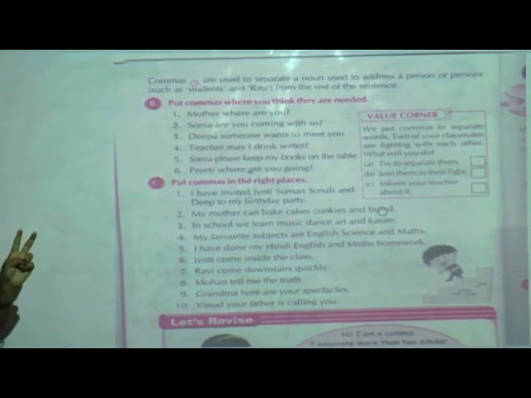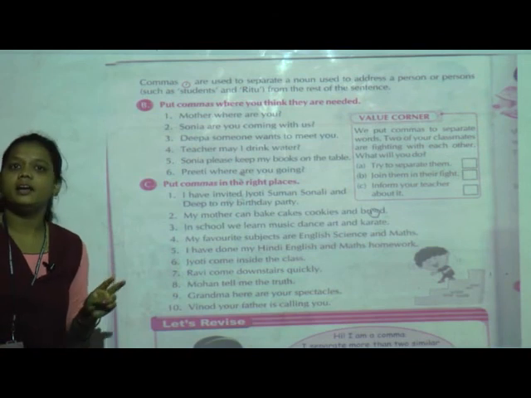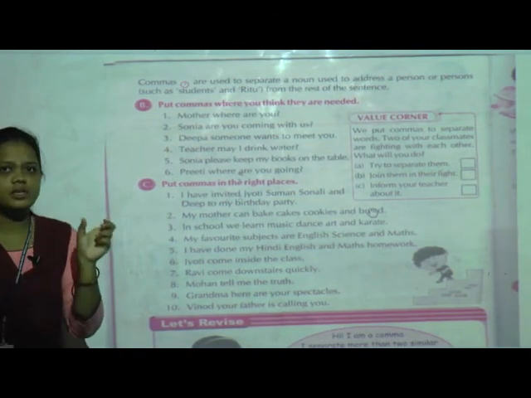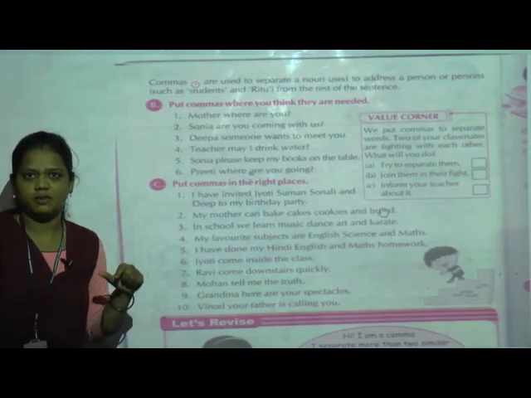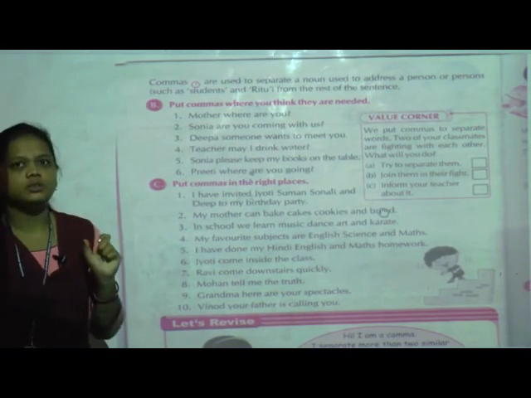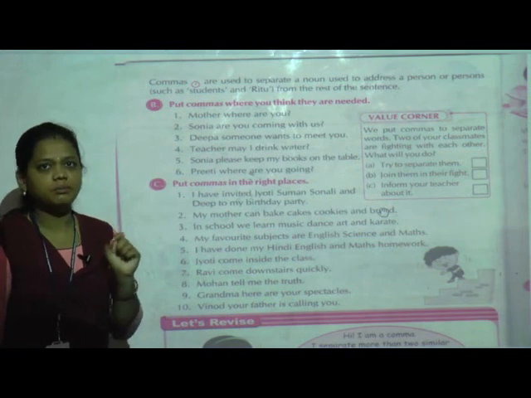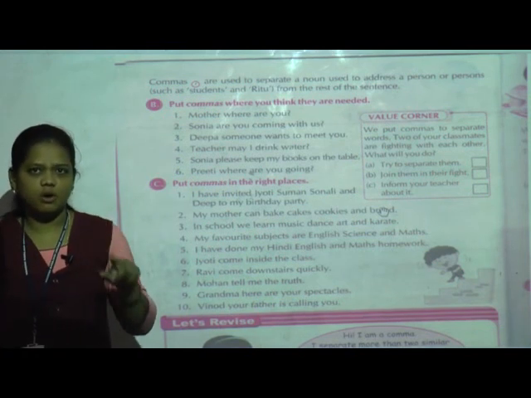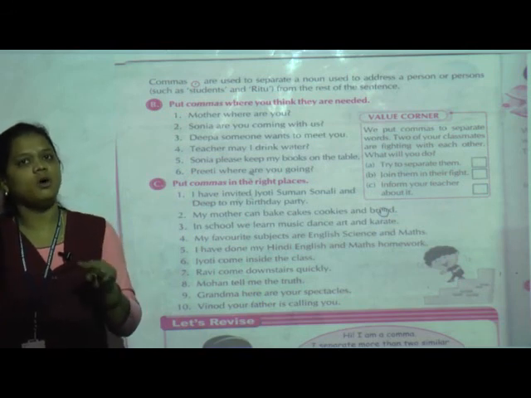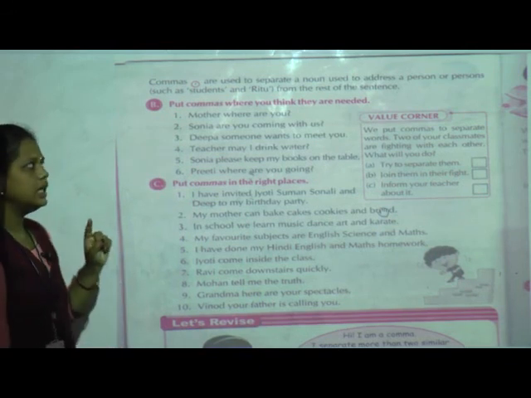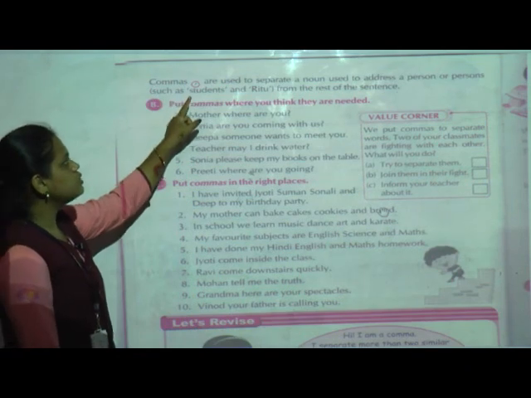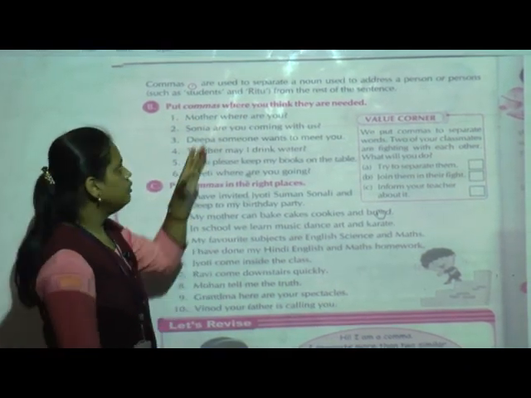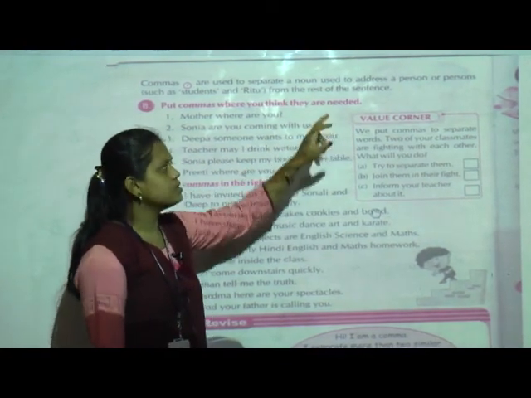See here, two examples are given: students, please listen to me, with a comma after students, then Ritu, please pass me the bag, with a comma after Ritu. Why is it given? Here the comma is used to separate a noun that is used to address a person.